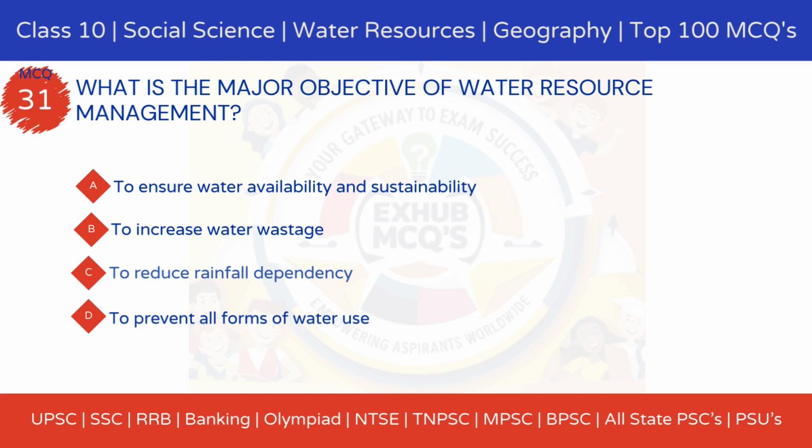Option A, to ensure water availability and sustainability. Option B, to increase water wastage. Option C, to reduce rainfall dependency. Option D, to prevent all forms of water use.